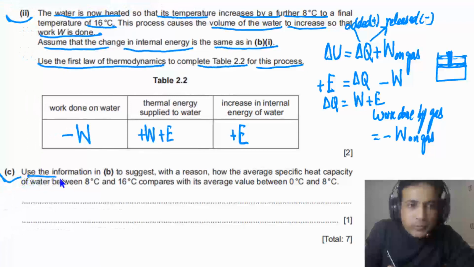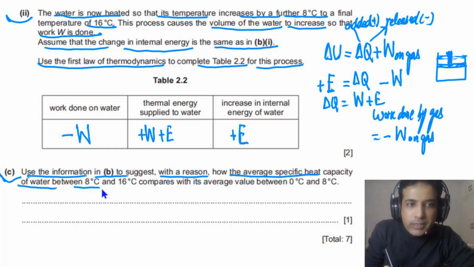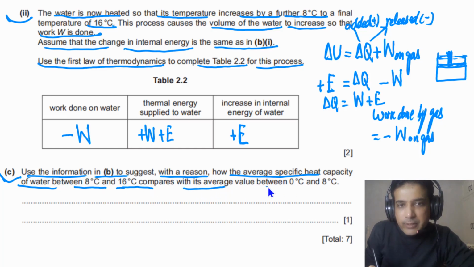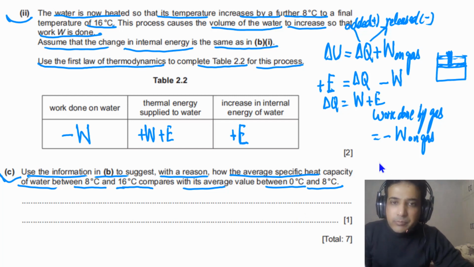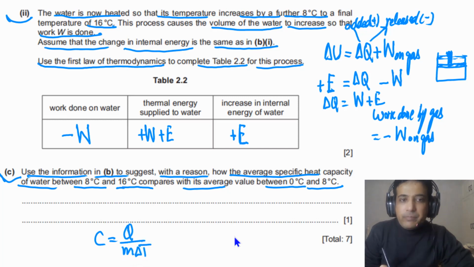For part C, use the information in B to suggest, with a reason, how the average specific heat capacity of water between 8 degrees Celsius and 16 degrees Celsius compares with the average value between 0 and 8 degrees Celsius. Simply you need to understand C is equal to Q over M times delta T. For the same rise in temperature, we have the same mass of water and the same rise in temperature.